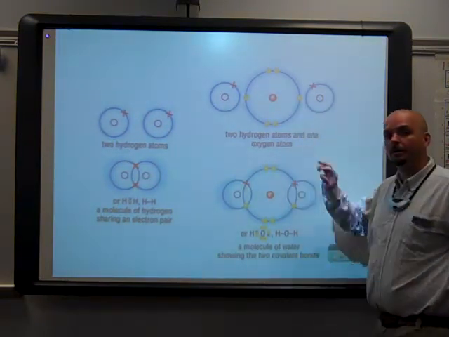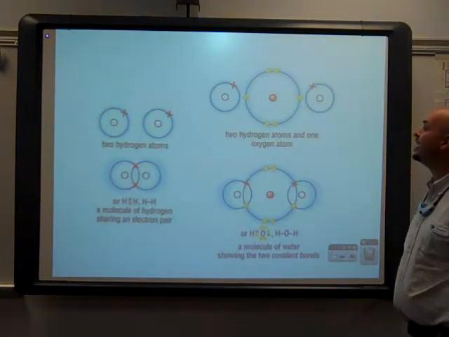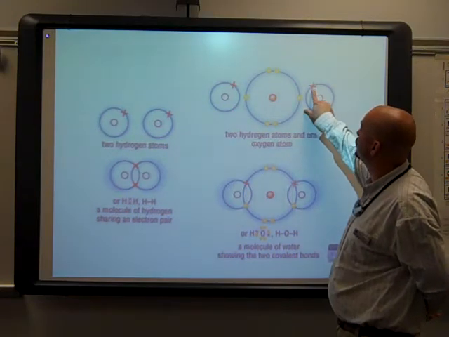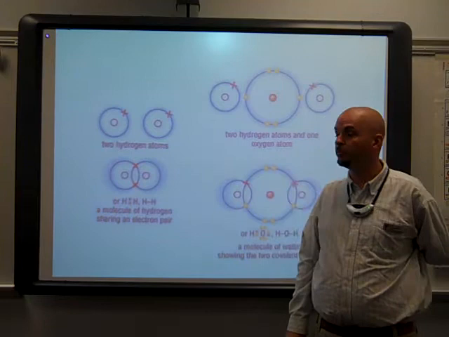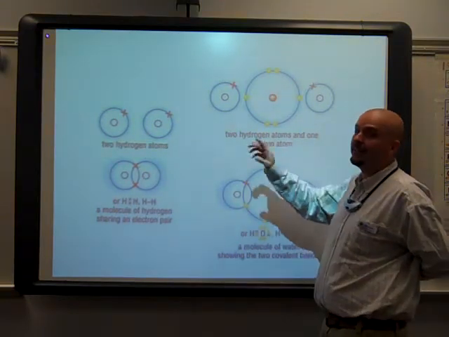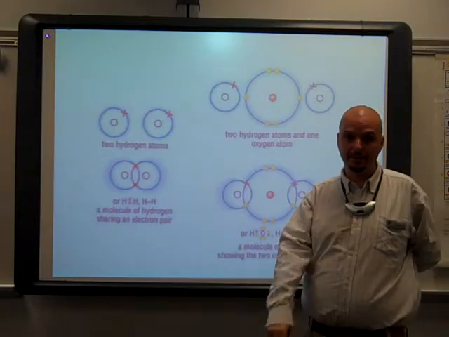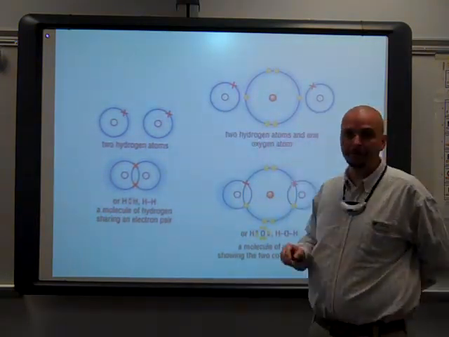The other example that I wanted to talk you through was water. This is one of the ones that we looked at in class. Again, these are our hydrogen atoms. Hydrogen has just 1 valence electron. We expect that of it because it belongs to group number 1. Again, it's an exception to the octet rule. It needs only 2 valence electrons to become stable. So each of these hydrogens are out to find 1 more.